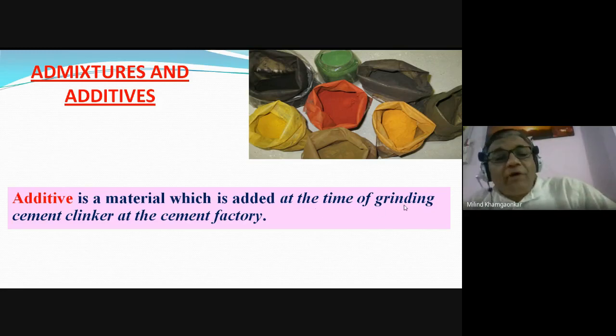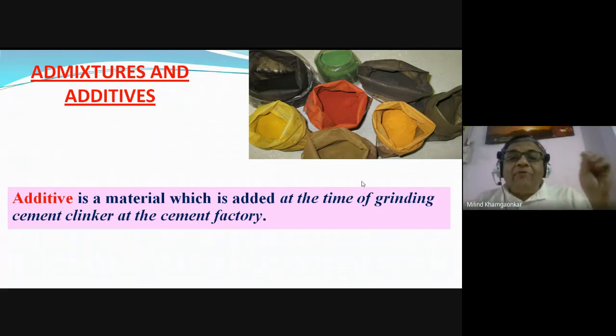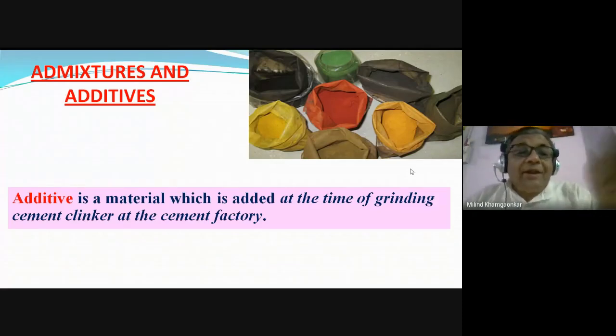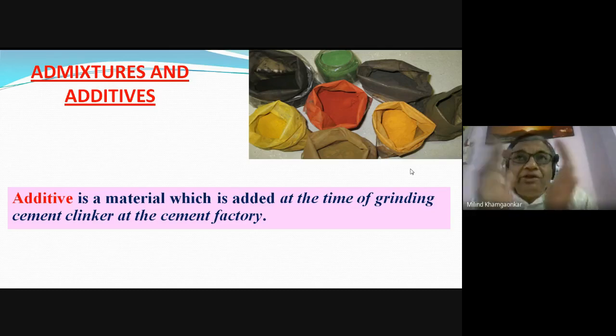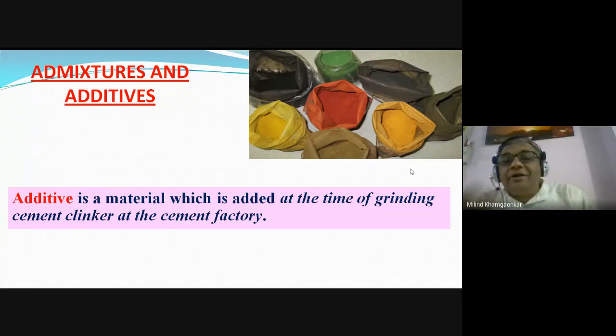Either at the time of grinding the cement ingredients or maybe at the time of heating, burning or mixing the cement ingredients. Mixing all the ingredients, in our concrete technology word, we call it blending. Okay, blending means mixing.